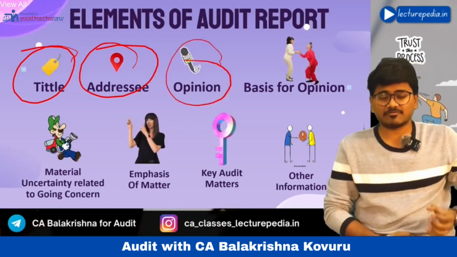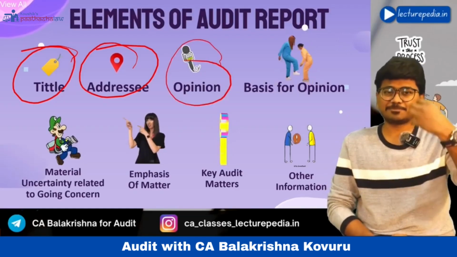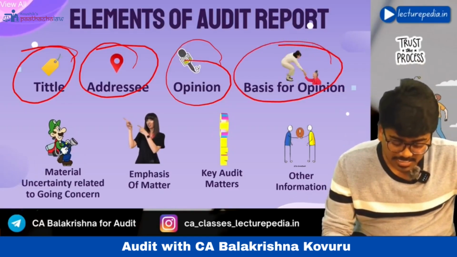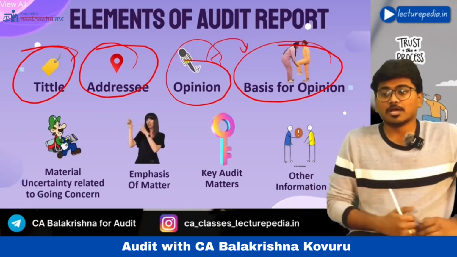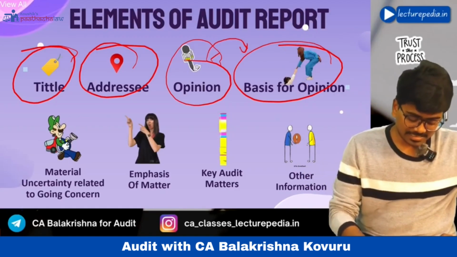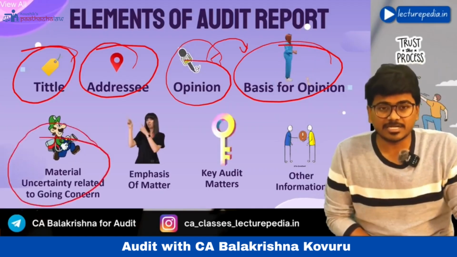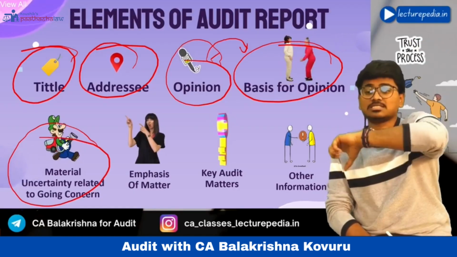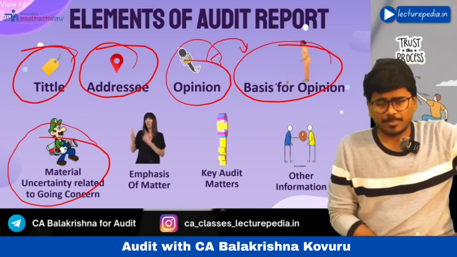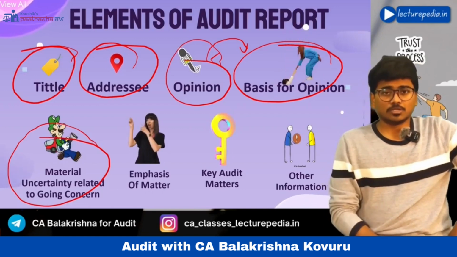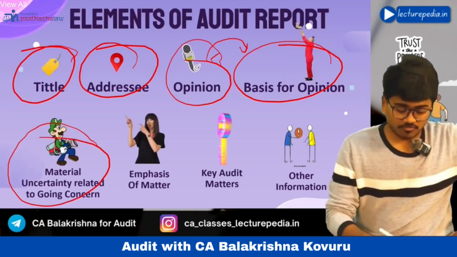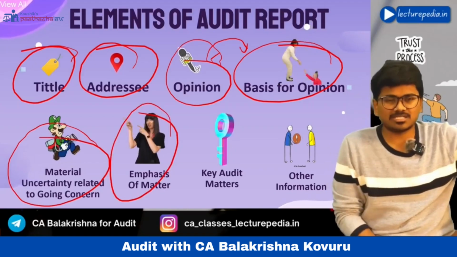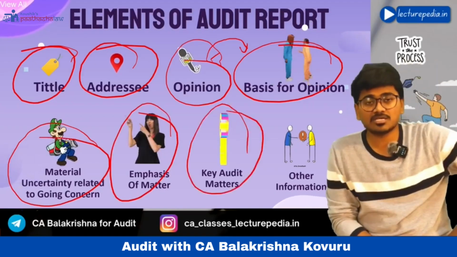Next, opinion paragraph. In the opinion paragraph, auditor will express his opinion. Next, basis for opinion. Okay, on which basis auditor has derived this opinion, that auditor will express in basis for opinion. Next, material uncertainty related to going concern. If at all there is any material uncertainty related to going concern as per SA 570, then auditor will report the same in this paragraph. Okay, material uncertainty related to going concern. Next, emphasis of matter paragraph. Emphasis of matter paragraph will be dealt by SA 706. We will discuss about that in SA 706. Next, key audit matter dealt by SA 701.